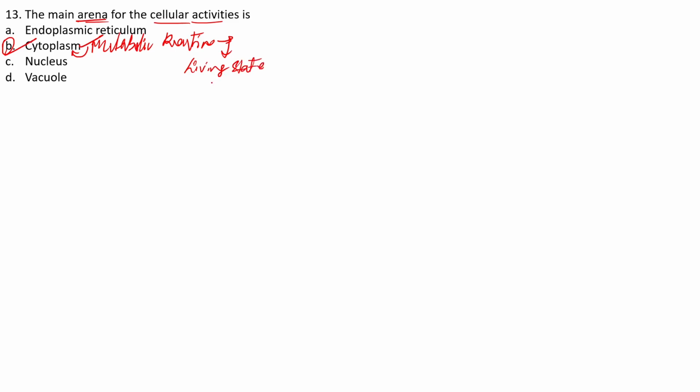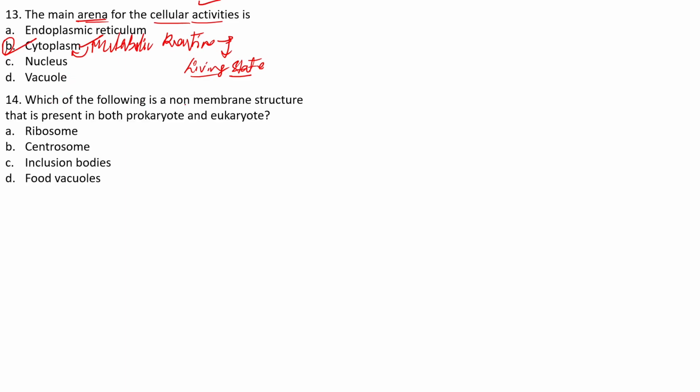Why is cytoplasm important for keeping the cell in the living state? Because it is the arena or the place where the cellular activities occur. What do you mean by cellular activities? Not replication, mainly translation and metabolic reactions. Mainly the metabolic reactions are occurring in the cytoplasm. So B is our right answer, that is cytoplasm.